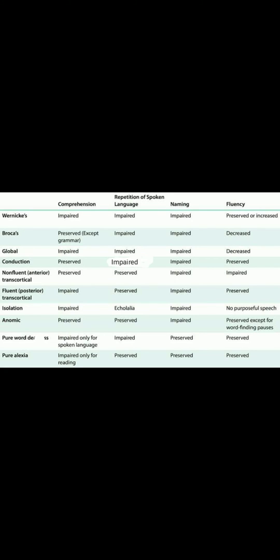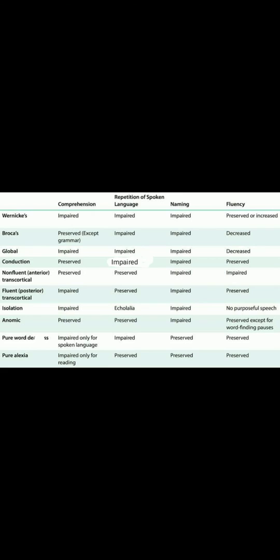There are two kinds of people in the world, right? Some people can't understand whatever people are saying. Some people can't understand whatever they are reading. These two are very common, right? We have to do a very deep analysis of these last two. In pure word deafness, the comprehension will be affected for the spoken language. Whatever I'm saying, you can't understand that. Then definitely if you can't understand anything, the repetition will be affected, right? So that's why the repetition is affected here. But the naming will be fine, and even the fluency will be fine here.